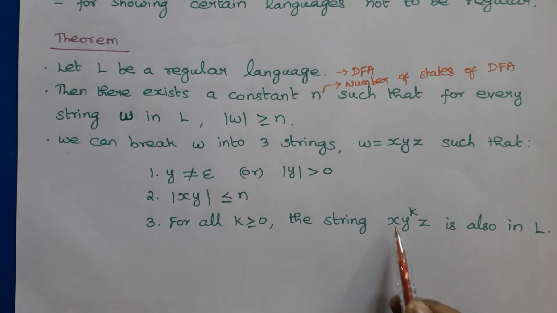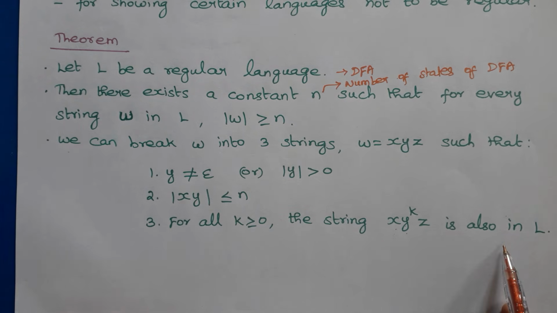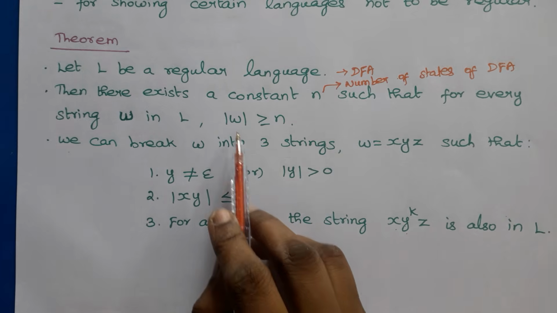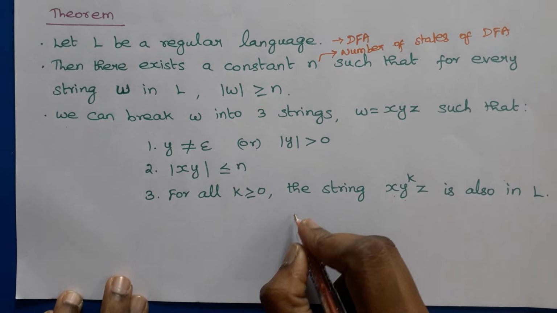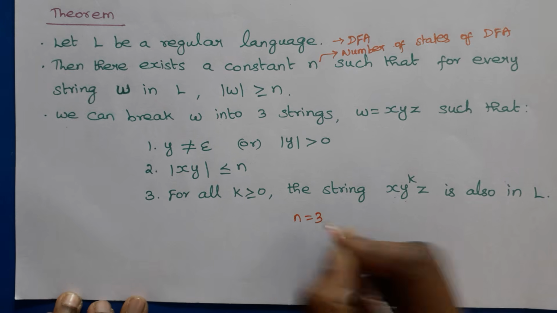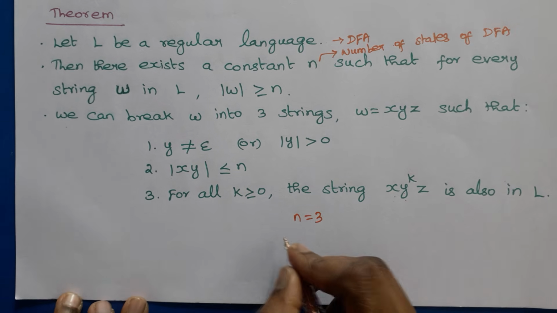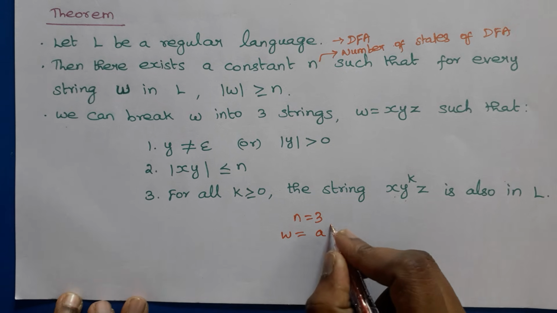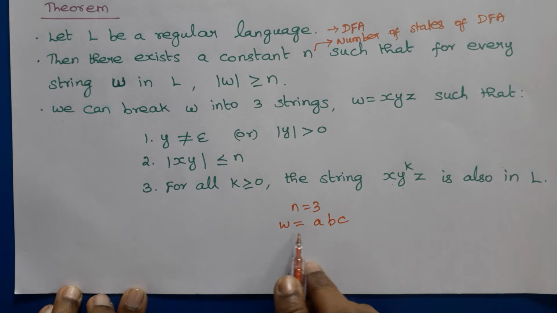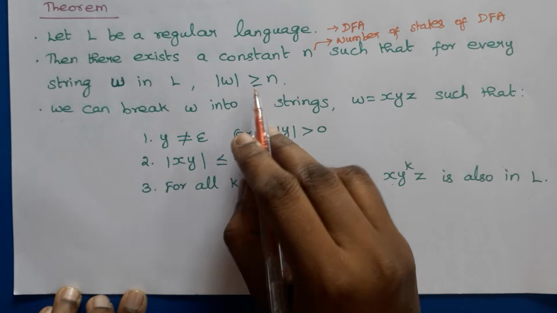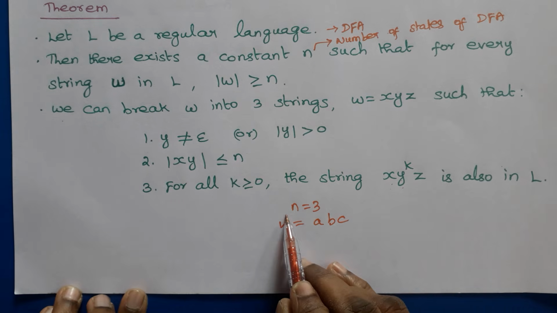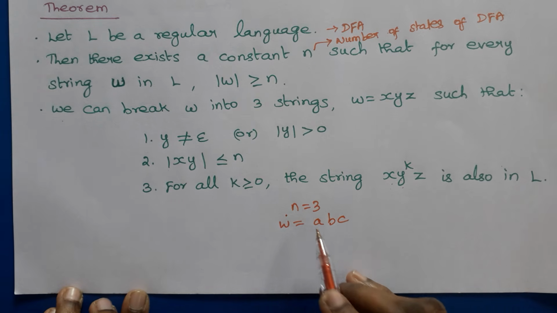So how is x y to the power k z considered? If we consider W, the length of W is greater than or equal to n. Assume that n is 3. What is the meaning of this? W has some 3 symbols. The length of W is 3, right? The length of W is greater than or equal to n, and we have considered n equal to 3.